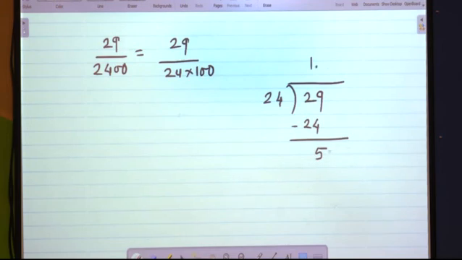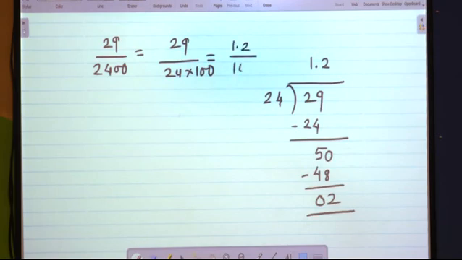We can give a 0 here, it becomes 50. 24 twos are 48, 2 remaining, and we can continue further, but we will stop here. We will write 1.2 upon 100.